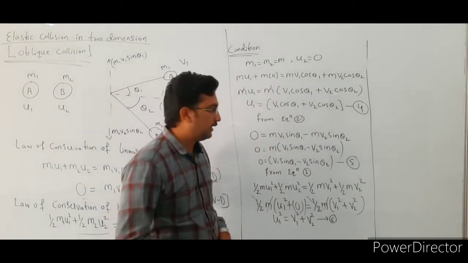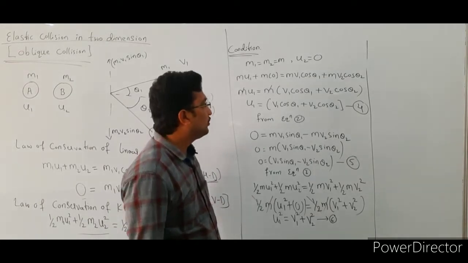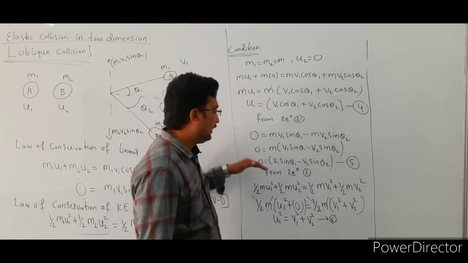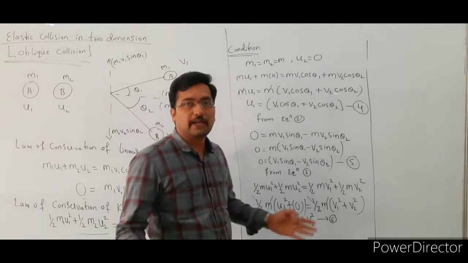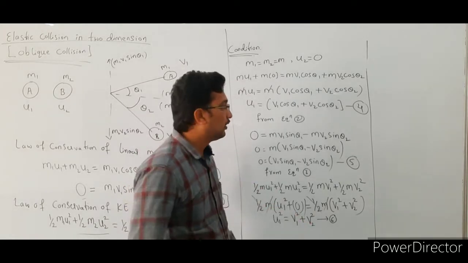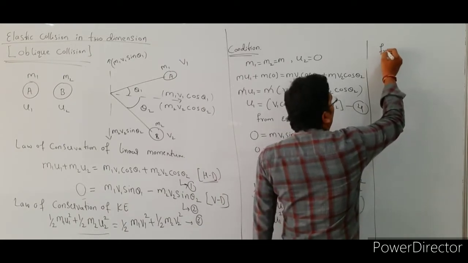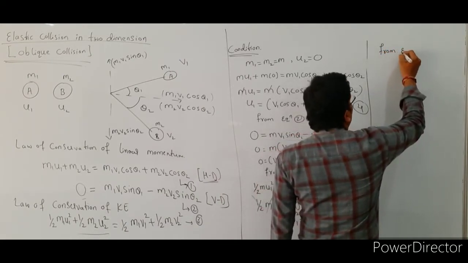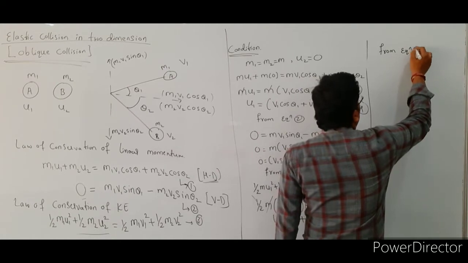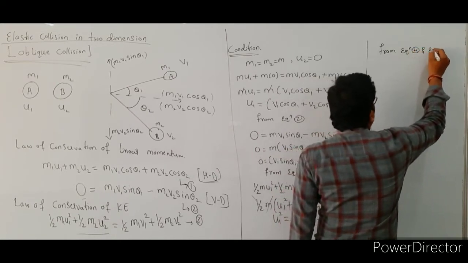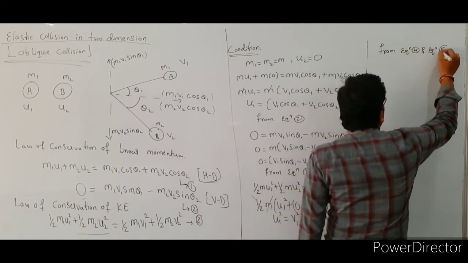Okay, see here. So next step, we are going to square the equation number 4 and equation number 5. So afterwards we are adding these two equations. Okay, see here, from equation number 4 and equation number 5, right?